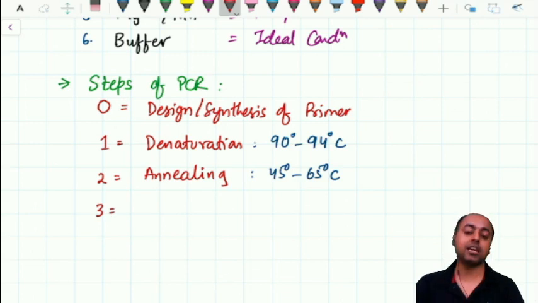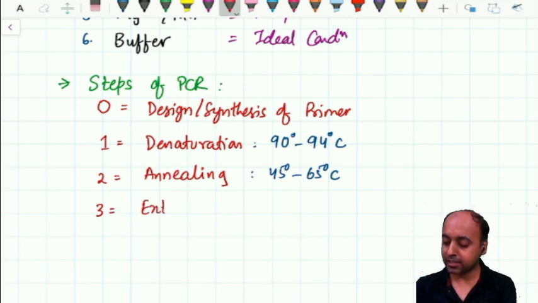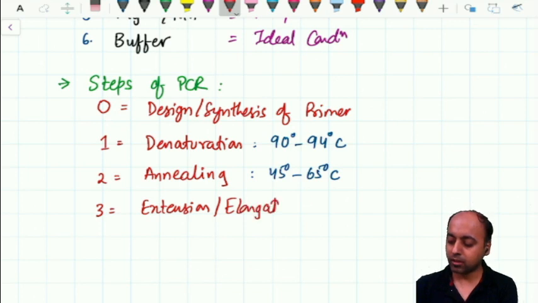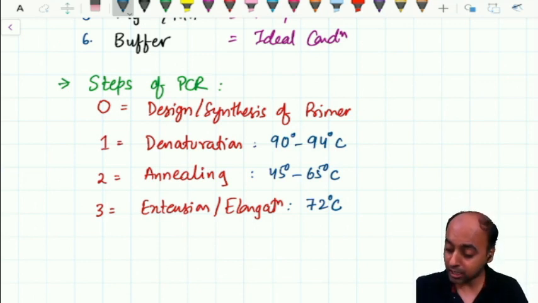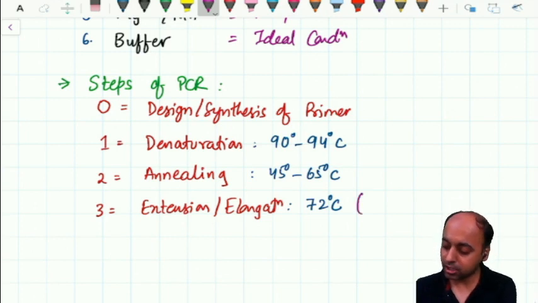Once the primer has attached, now you allow the primer to extend. So extension or the elongation step. The temperature for extension or elongation step depends on the polymerase. For Taq polymerase, the temperature is 72 degrees Celsius. Obviously, if you use a different polymerase, the temperature will be different. Please note, the temperature for extension or elongation depends on the enzyme which is being used.